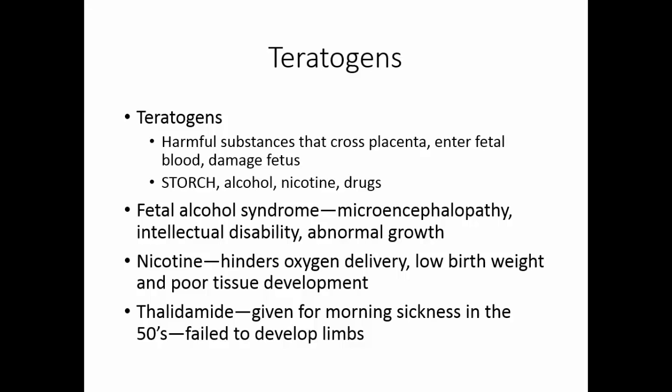A number of drugs are contraindicated during pregnancy, including something as benign as tetracycline. The worst drug reaction seen was probably the one to thalidomide. Thalidomide was a drug that was given to mothers for morning sickness. It was actually an antidepressant, but it was discovered that it would help with morning sickness. This was given in the 1950s. It was quickly stopped in this country, but it continued to be given in Europe for several years. Babies who came from thalidomide mothers failed to develop limbs. They had bodies, they had torsos and heads, but they had poorly developed arms and legs.